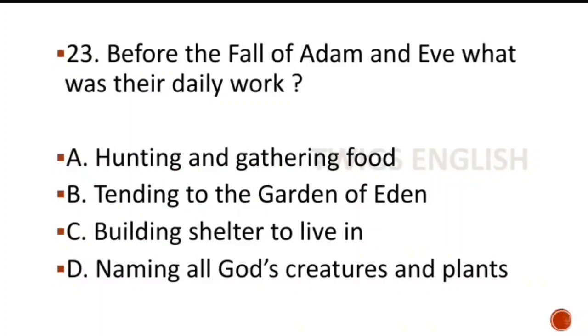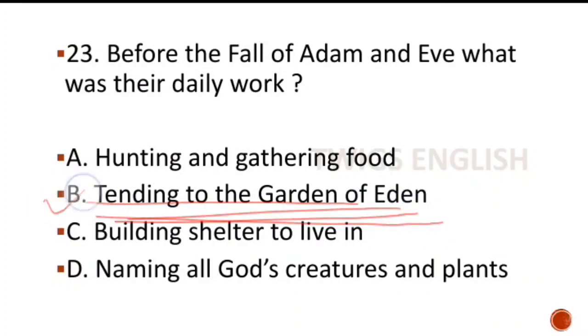MCQ number 23. Before the fall of Adam and Eve, what was their daily work? Options are hunting and gathering food. Option B, tending to the Garden of Eden. Option C, building shelter to live in. Option D, naming all God's creatures and plants. Here the right answer is option B, tending to the Garden of Eden.